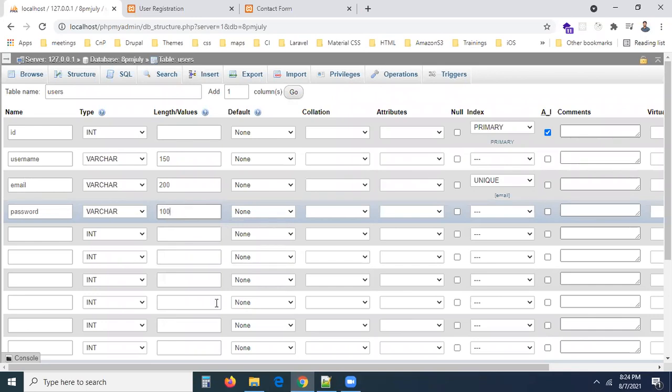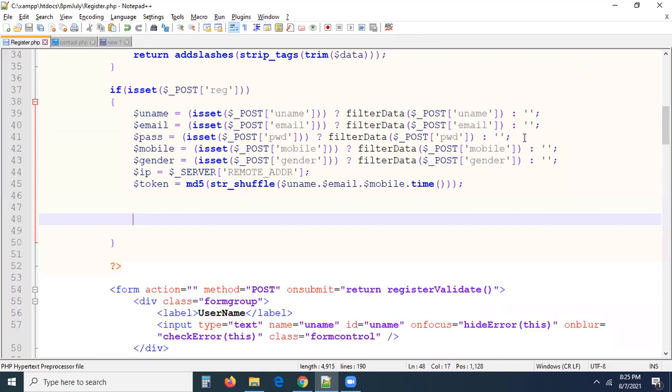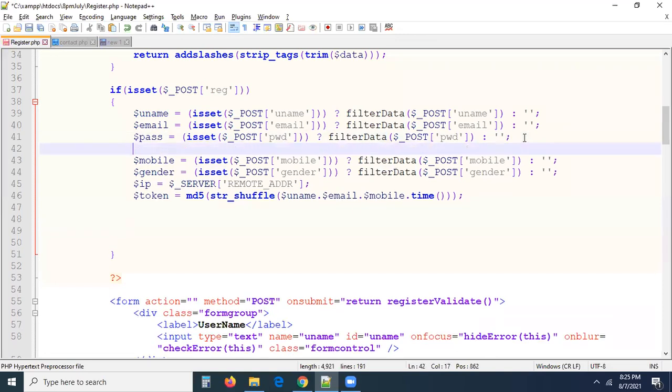You may ask a question, why, sir? Why exactly 60? More than 60? While saving the passwords into the database, sometimes a user may have a 100-character password also. User may maintain like this. Remember, while saving the passwords into the database, we have to encrypt it.